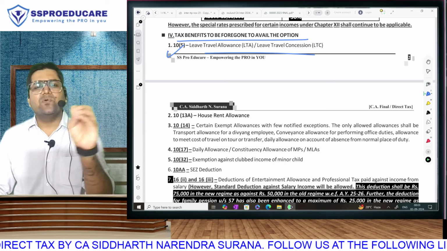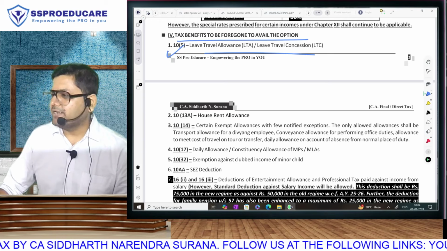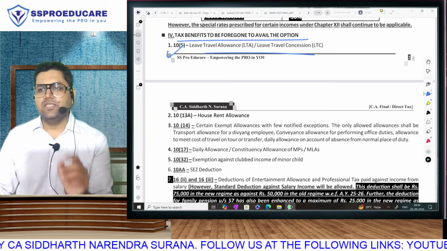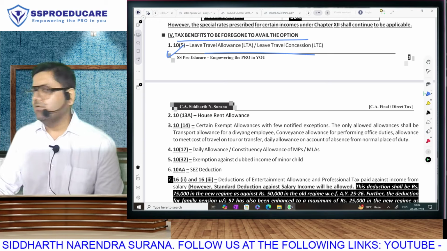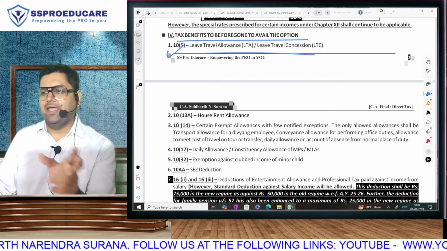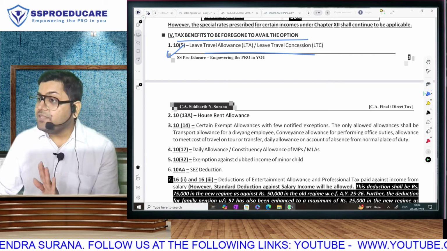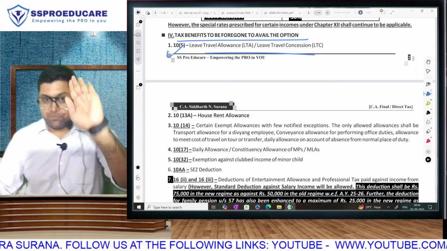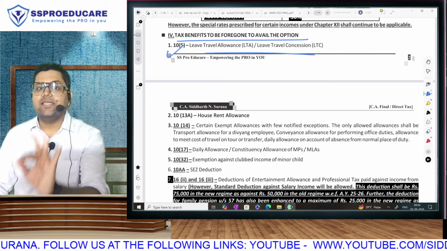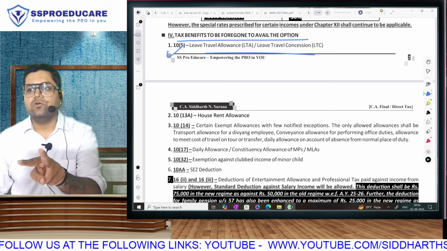But just to let you know, if you are going on a holiday with your family, your boss will give you money to buy tickets, so that exemption comes: the amount that you receive or the amount that you spend, or there was an amount notified in the rules based on your mode of journey by air or any other mode of transport. There was an exemption. But the only thing that you have to store in your brain with respect to this list is that this is a tax benefit. It can be in the nature of exemption, it can be in the nature of deduction.